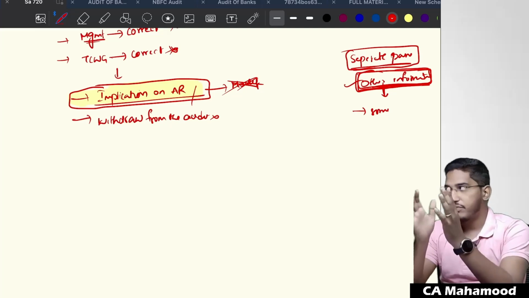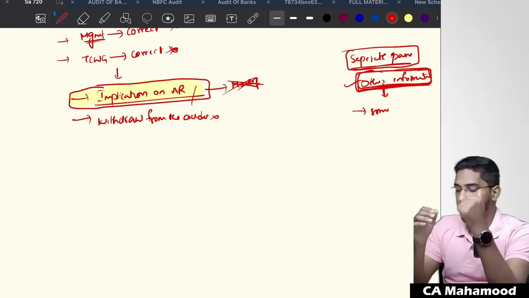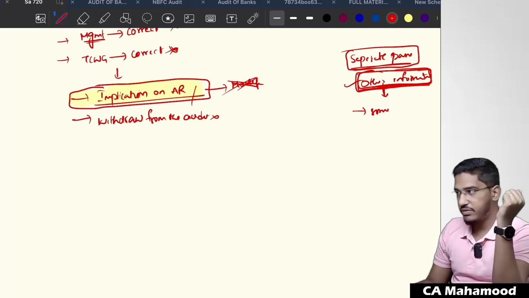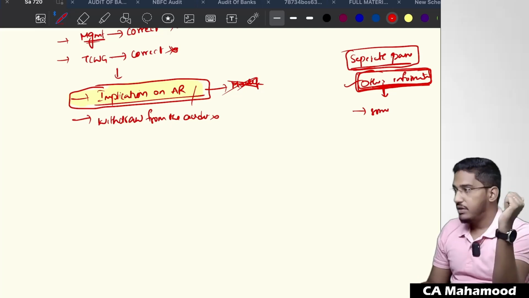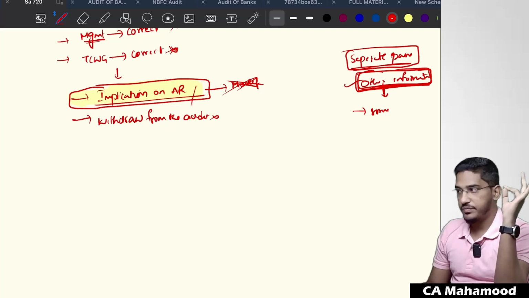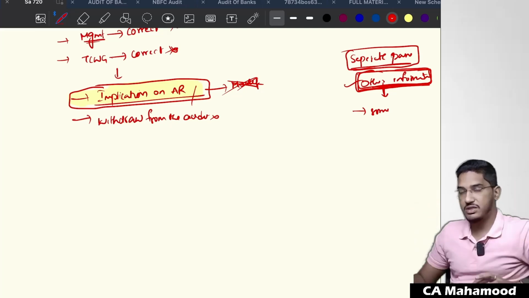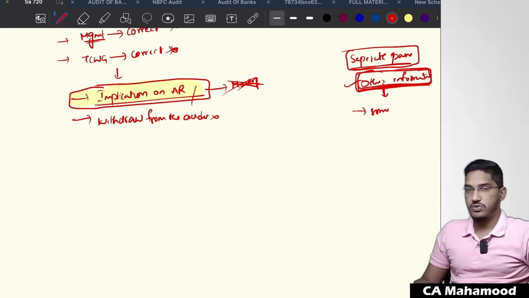Understood, everybody? If you are clear with the concept till here, I will proceed further. I need a response from you all, guys. Please give me one quick confirmation. Who are on live, please give me confirmation. Are you able to understand the concept of SA 720? How does the standard feel now? Are you feeling the concept as interesting? Just give me one response. We'll proceed further.